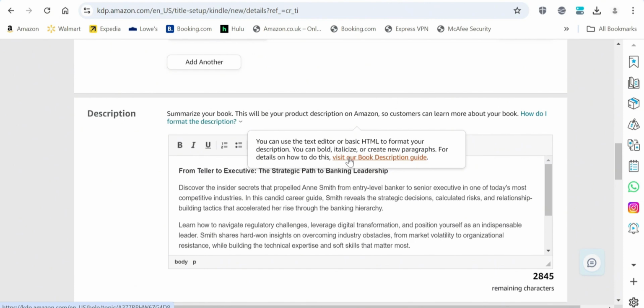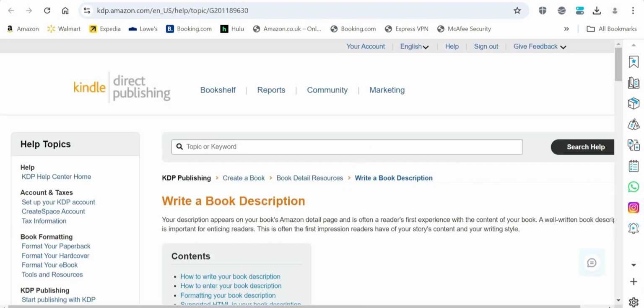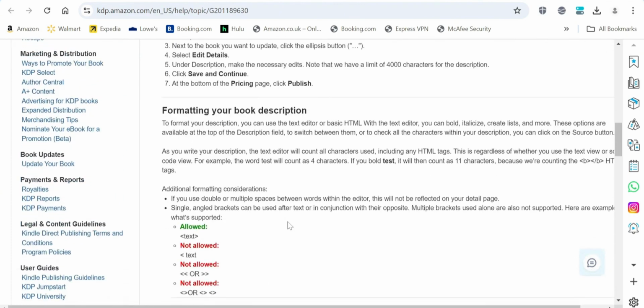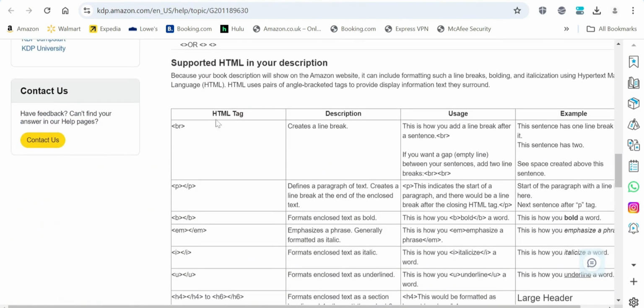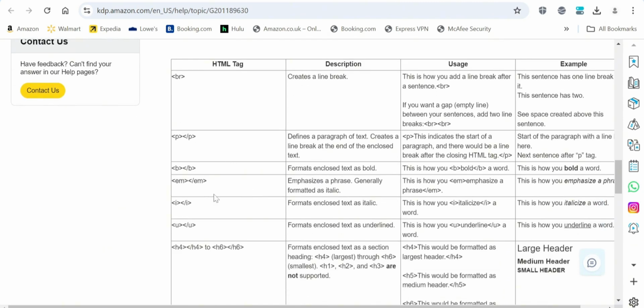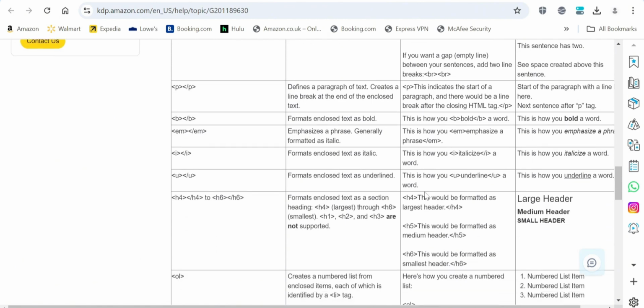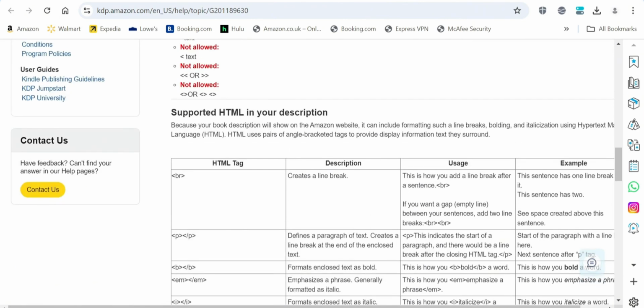It's actually very self-explanatory. So if you go on there, it will show you how to format your description for Amazon KDP book listing. So you have codes on how to create breaks between your sentences, how to apply paragraphs, how to apply numbers and lists and all of that. So it's actually very self-explanatory.